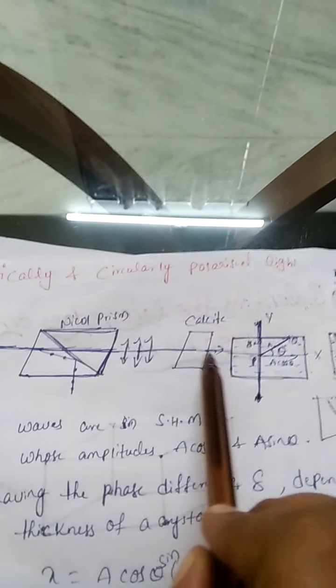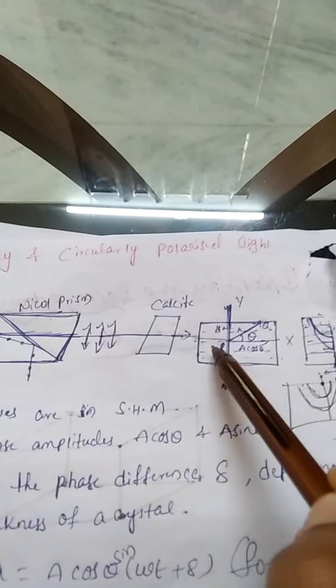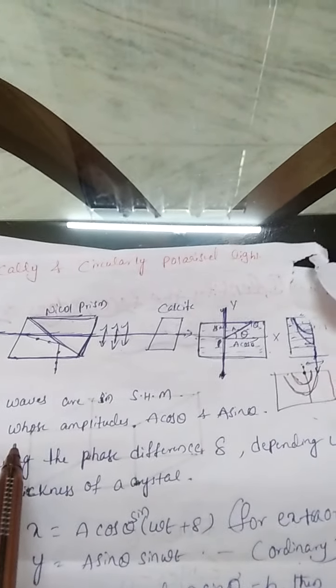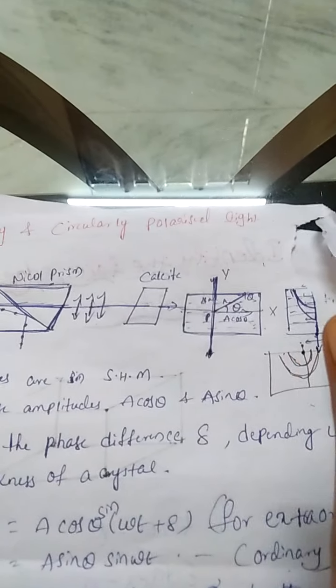Now what happened here? The polarized light is doubly refracted as an ordinary and extraordinary ray, whose amplitudes are A cos theta and A sin theta, which oscillate as in SHM, simple harmonic motion.